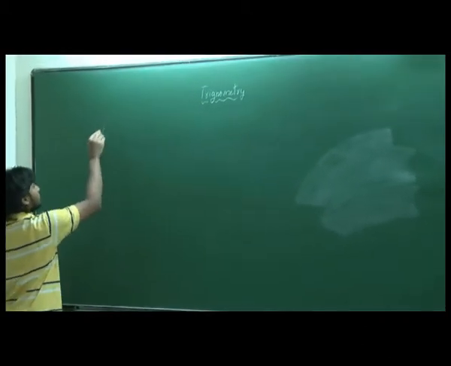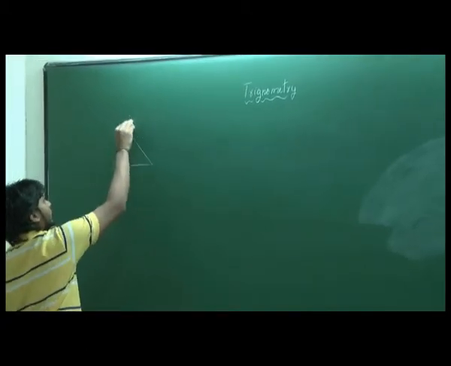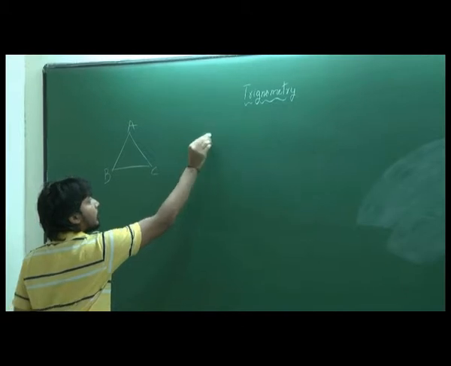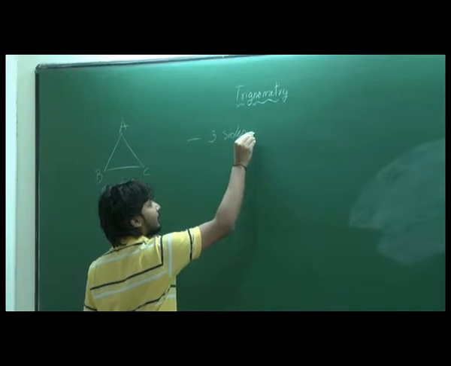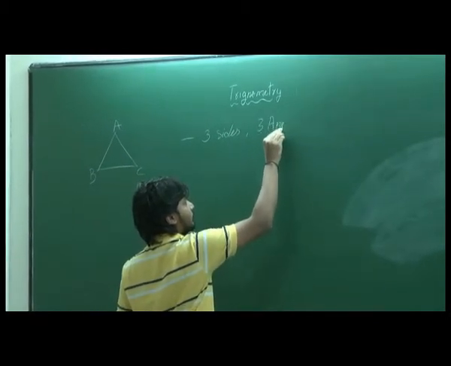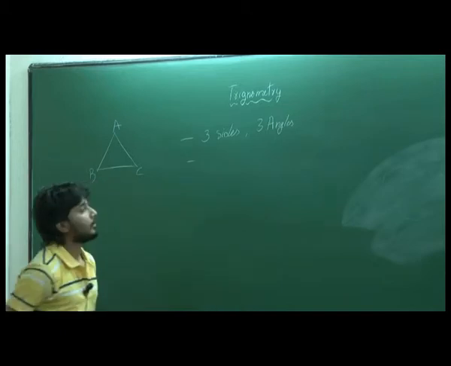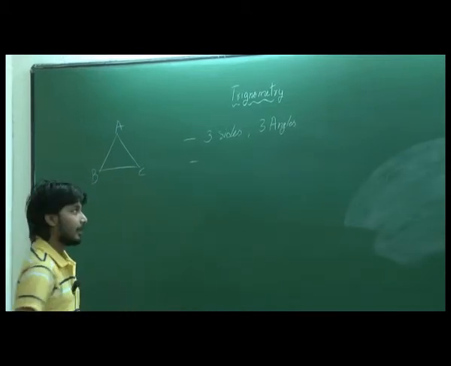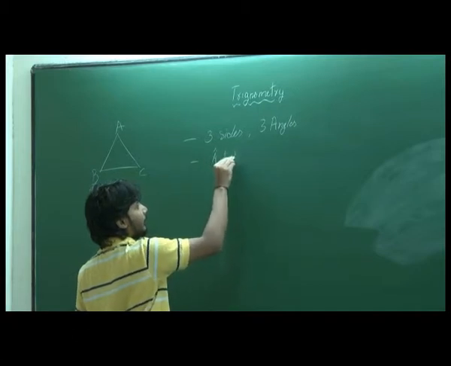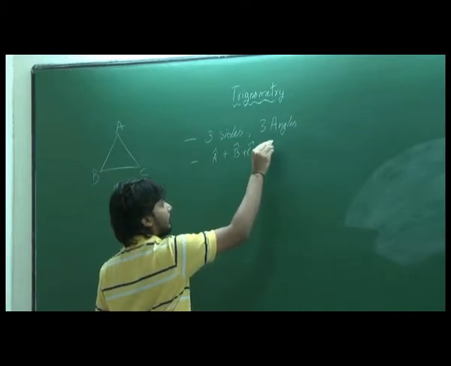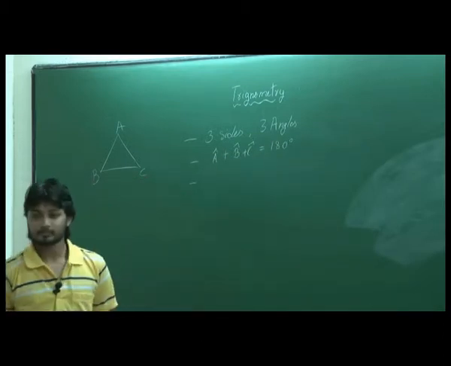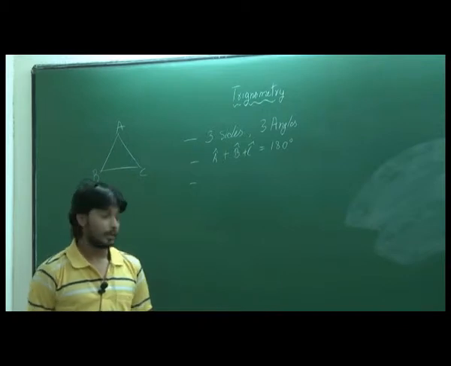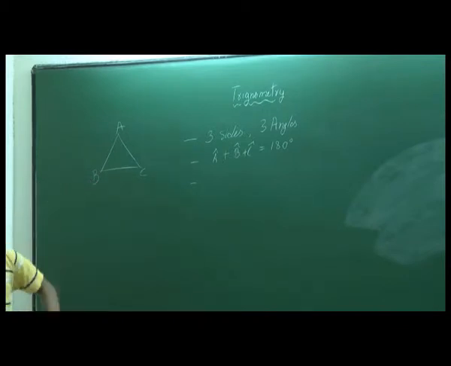Suppose there is a triangle ABC. What are the properties that we know? First, the basics: it has 3 sides and 3 angles. Next property, the sum of angles A, B, C is 180 degrees. You know these notations, right? Angles. Okay, next. The sum of 2 sides of a triangle is more than the third side. So if we add 2 sides, it will be greater than the third side. Everyone knows it, right? Yes, sir.